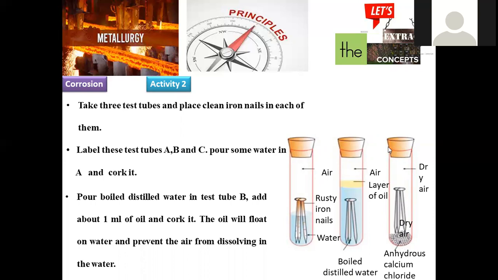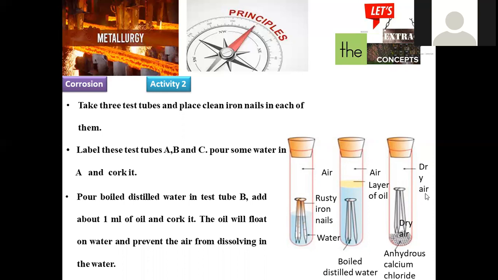In the third condition, the same kind of test tube was taken. At the bottom we kept granules of calcium chloride under anhydrous conditions. Anhydrous calcium chloride has a tendency to absorb moisture, so the entire container becomes completely dry.